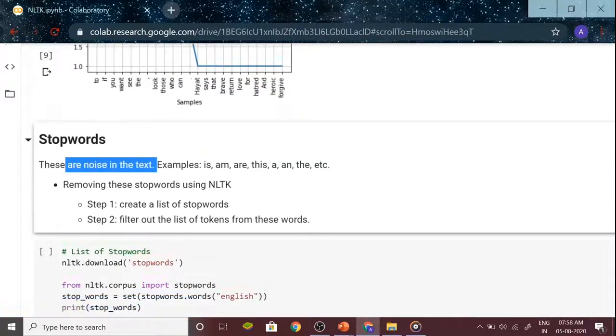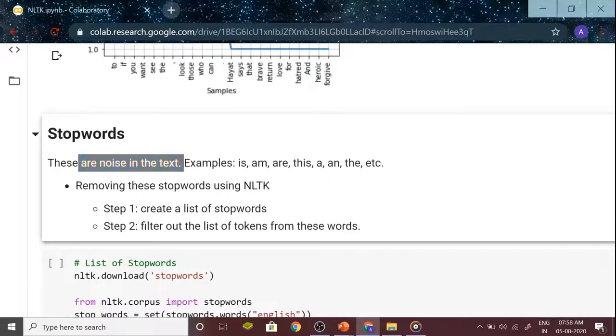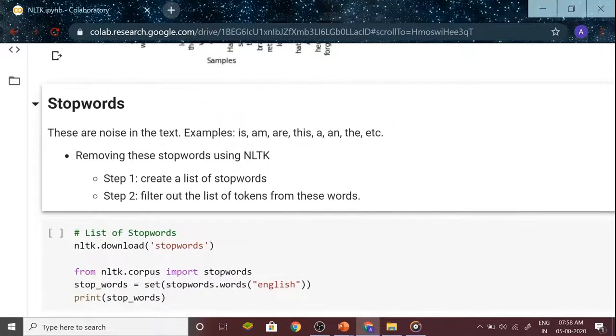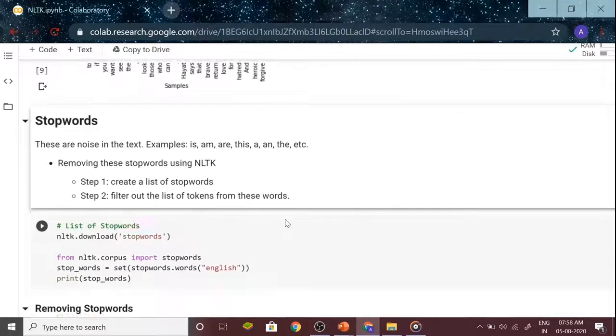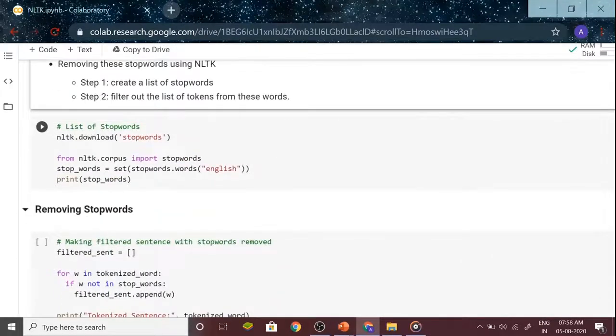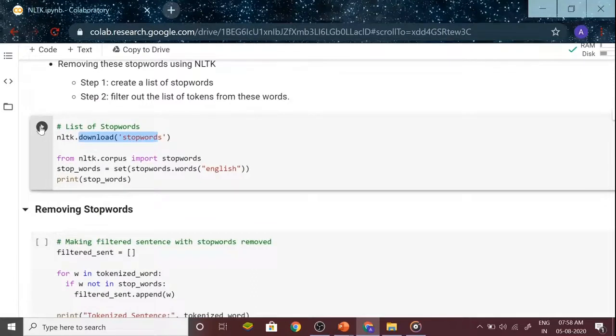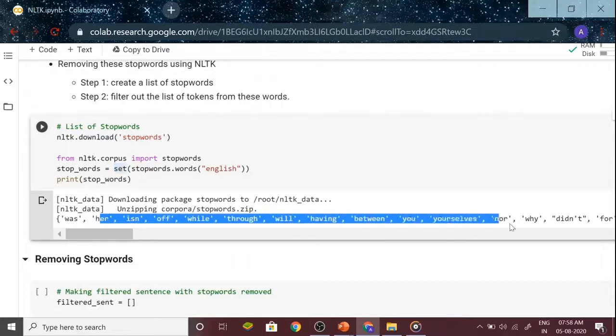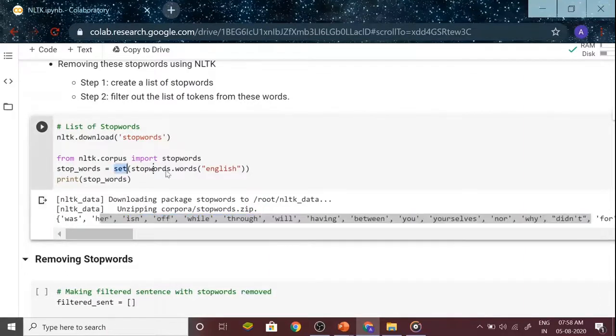Whenever we have a text corpus, there are noises in that text. In English we have stop words, which are words that are not useful to get the semantic output of any comment, any review or any text. We will first download the package of stop words. Now from nltk.corpus, we import stopwords, which is an inbuilt function through which we are able to access stop words that are already there in the package. I am using the set function.